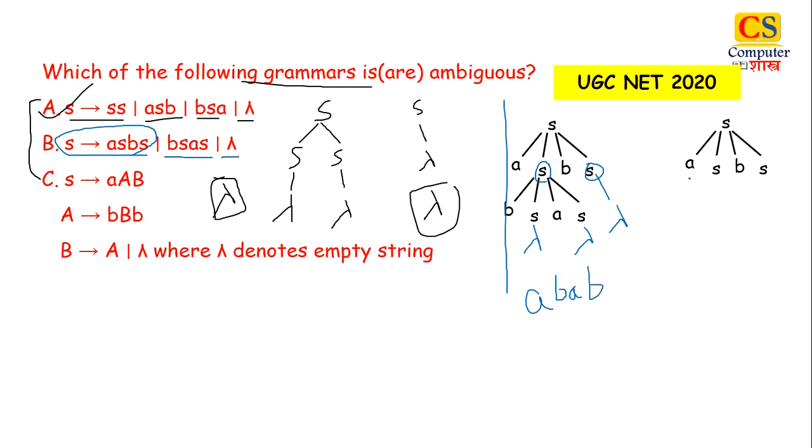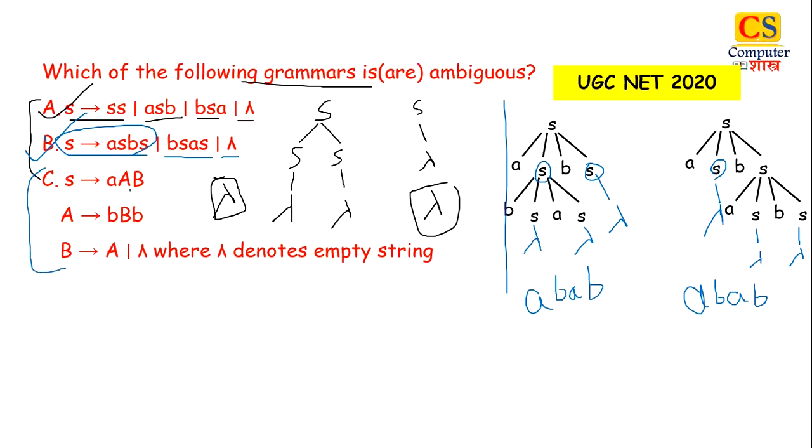Now in the second tree, in the first S we will put lambda. In the second S we will put again ASBS. Done. Now in place of S just put your lambda. Now at the end again we are getting the same string, that is ABAB. And if you are getting 2 derivation trees, 2 different structures for the same string, this is ambiguous. And yes, grammar B is also ambiguous. Now let us see the last grammar.